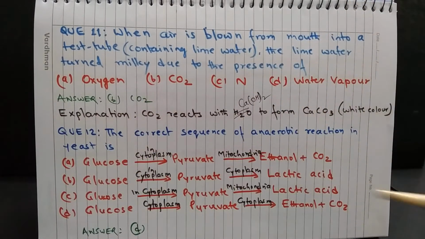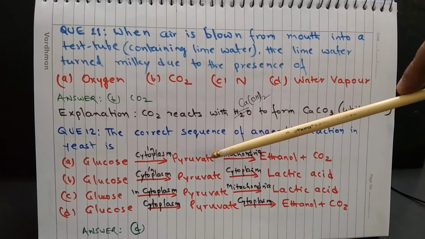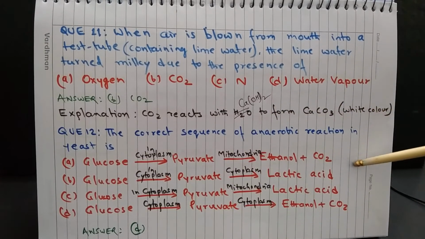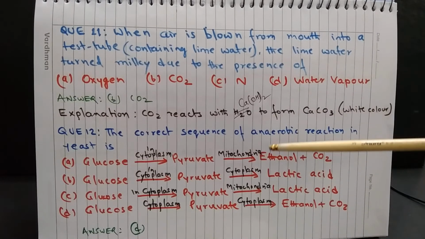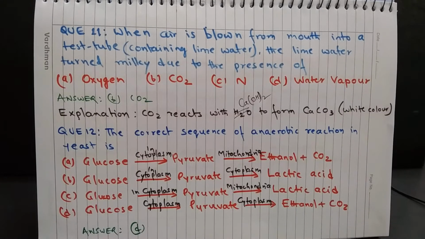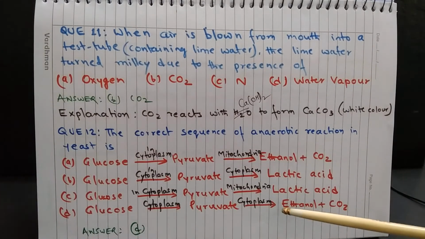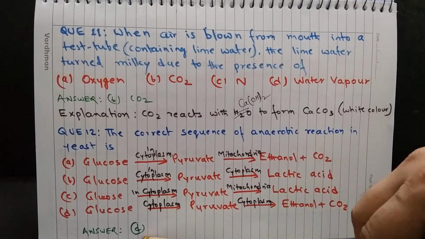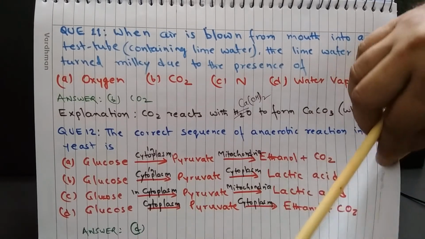In case of B and C, the pyruvate gets converted into lactic acid. So these options can be easily ruled out. Now in case of A, the conversion of pyruvate to ethanol and carbon dioxide is taking place in mitochondria. Here it is taking place in cytoplasm, and we know that anaerobic reaction always takes place in cytoplasm. So that is why answer D is the correct answer.